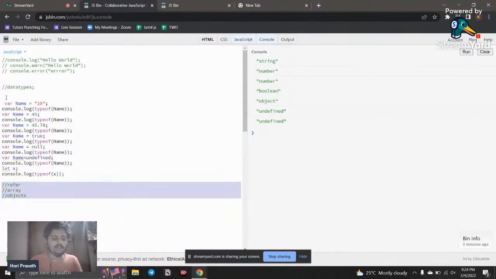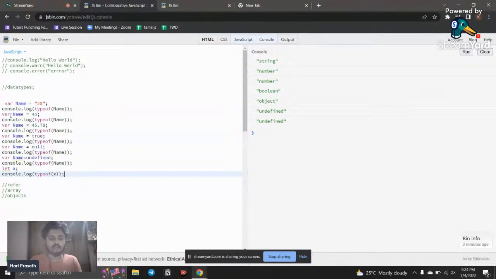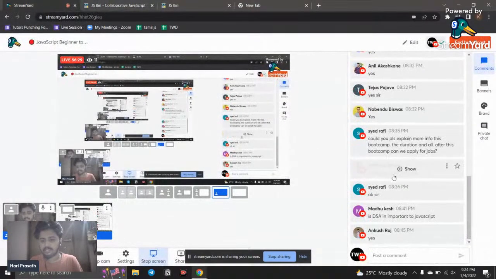So these five data types are called primitive data types. They are unmodifiable and only reassignable. We're going to cover all the data types and how they work in the upcoming section. Okay, so that's all for today. Let's see if there is any comment.